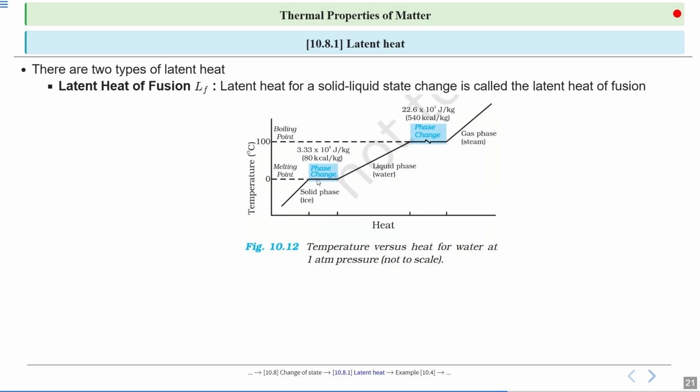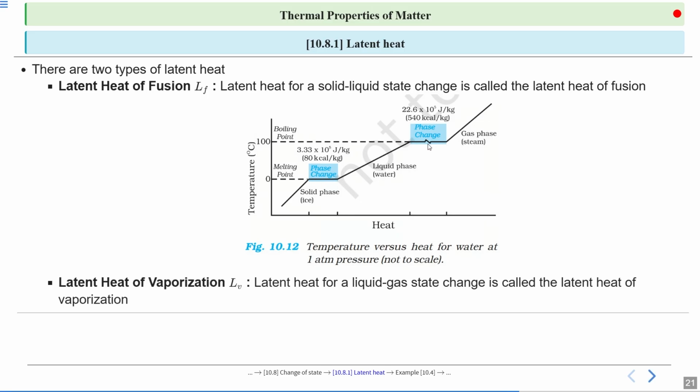This constant temperature shows phase change. Similarly here, this shows phase change. Second is latent heat of vaporization, LV. Latent heat for a liquid-gas state change is called latent heat of vaporization.